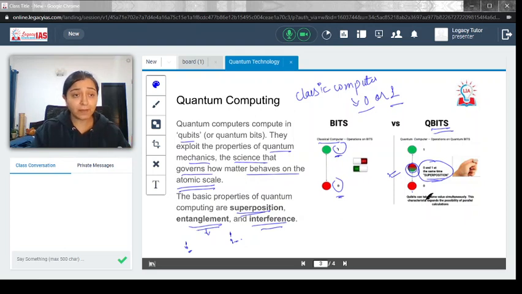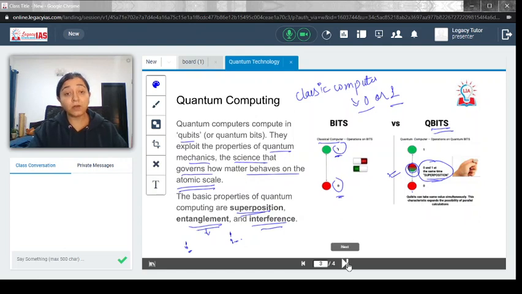From your examination point of view, you again do not need to know it in depth. They do not expect you to master quantum computing. It's a different domain. What is expected of you is that you understand in general what quantum computing is, and you know the principles of superposition, interference, and entanglement. Just the basic definition, just the idea of it. You don't have to go deep and understand everything.